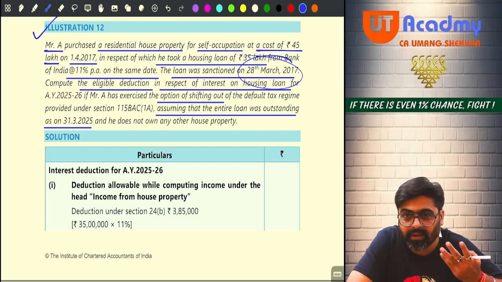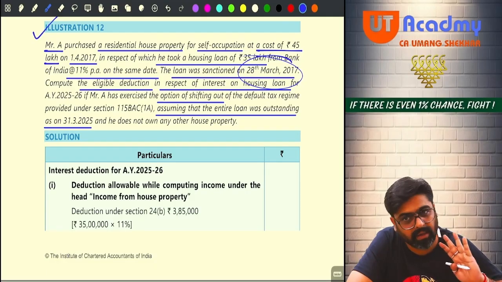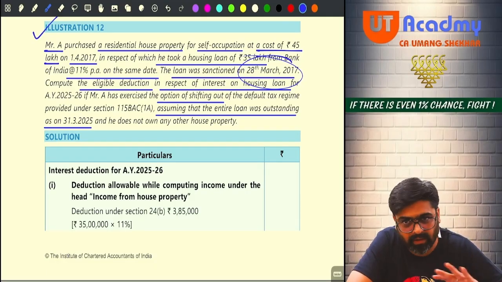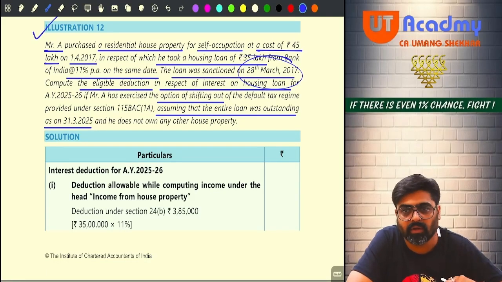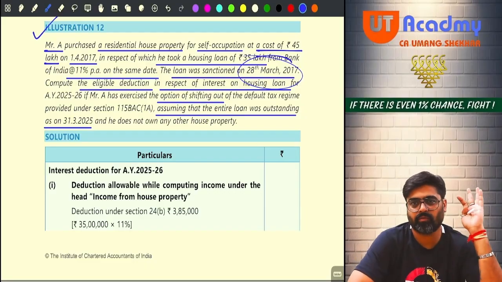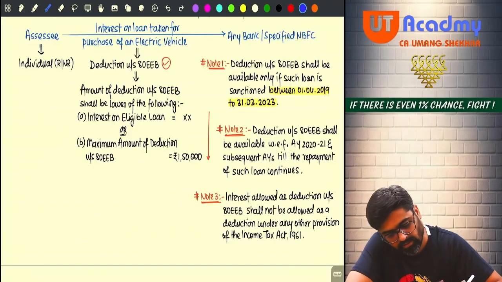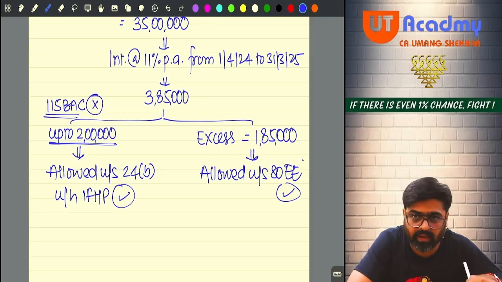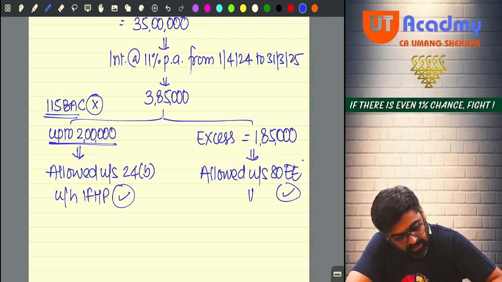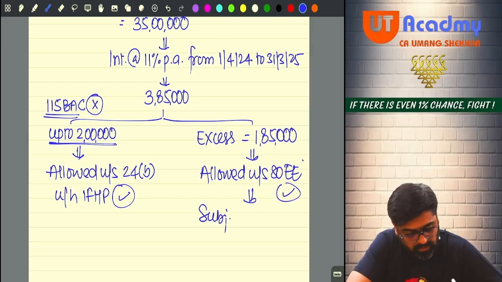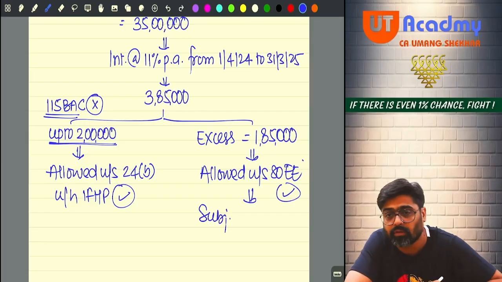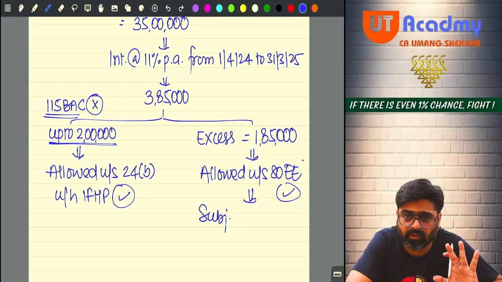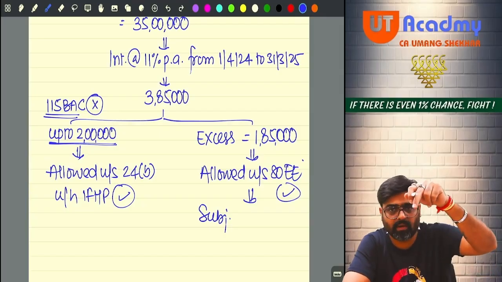And as on the date of sanction of loan, nothing is mentioned, which means you are not owning any other residential house property as on the date of sanction. So all the conditions of 80EE are fulfilled, hence the excess interest of 1,85,000 you can claim under 80EE, but subject to a maximum of 50,000.